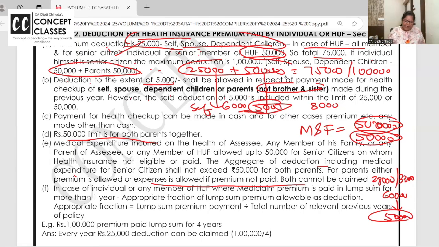Last part of this is, so many times we pay medical insurance for 2-3 years. If you pay for 4 years, you have to pay for 3 years, and 1 year you are getting free. So you paid medical insurance for 4 years. So deduction will be allowed divided by the number of years.